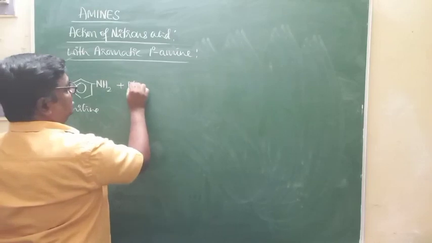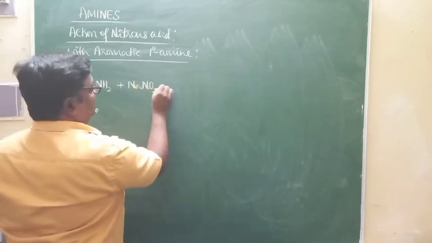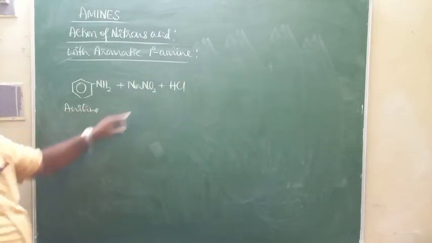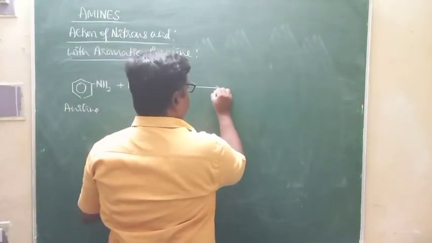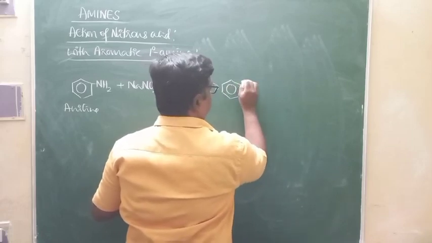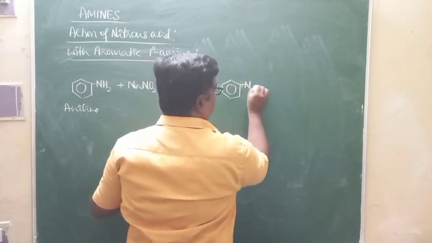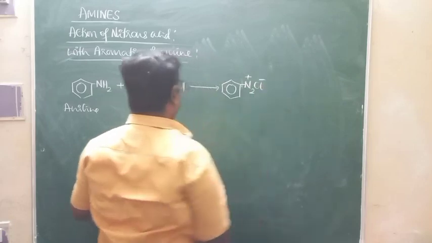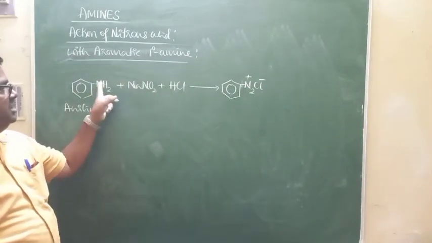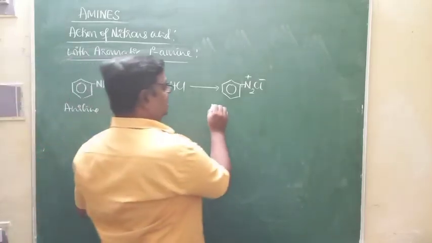It reacts with nitrous acid, that is, sodium nitrite in HCl. That leads to the formation of C6H5N2+ Cl minus. The two nitrogen atoms form a diazonium compound.